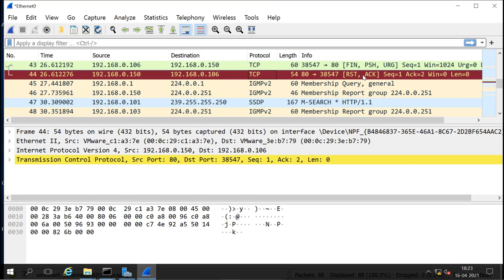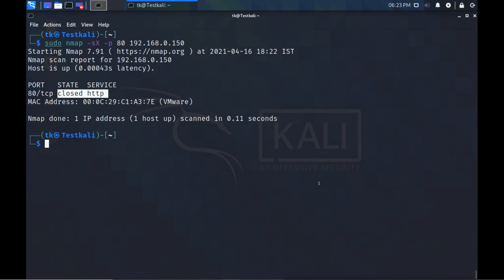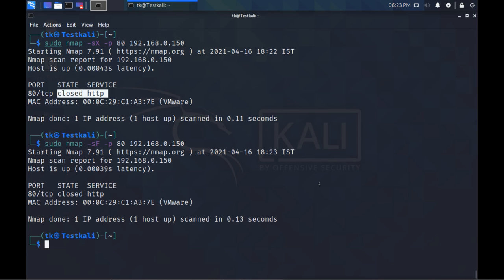This is Xmas scan. Now if you send fin, so when you do fin scan, it will send the fin flag. So I will show you what flags it is showing. We will get the same result that the port is closed, but I just want to show you what flags our machine is sending.